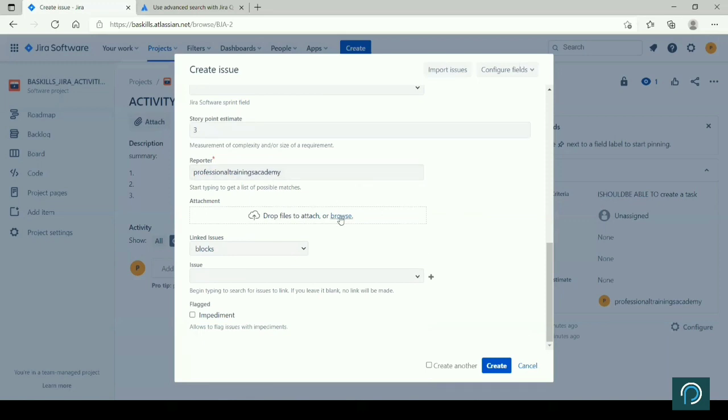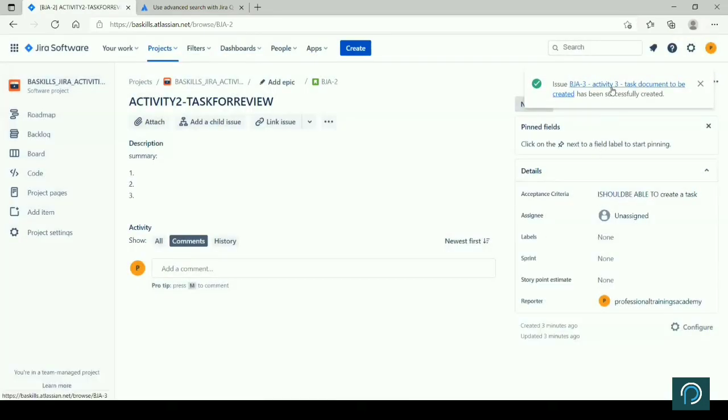If I have a document, I will browse from here and attach. If it is linked to a story, I will select it here, maybe a related to or something. I will first select the type, maybe a related to, and then select a story. All the list I will select, there is a part of story, this, right? And then I will just hit on create. When I hit on create, a notification will appear that this particular item is created. So see, if you see issue, activity, task, document to be created is created.